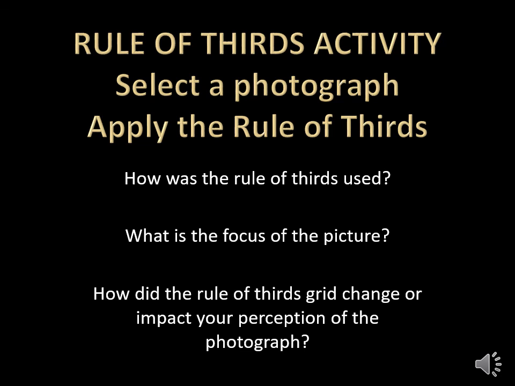Now, looking at the image with the rule of thirds grid, I'd like for you to answer the following questions. The first one, how was the rule of thirds used? The second question, what is the main focus of the picture? Remember, we're still talking in terms of columns and rows. And then finally, how did the rule of thirds grid change or impact your perception of the photograph?